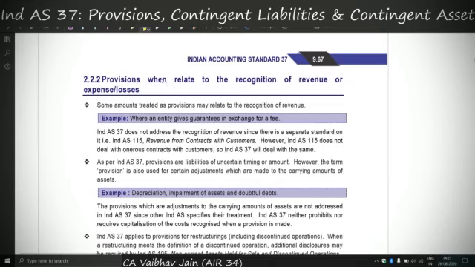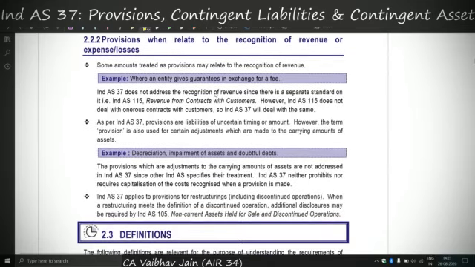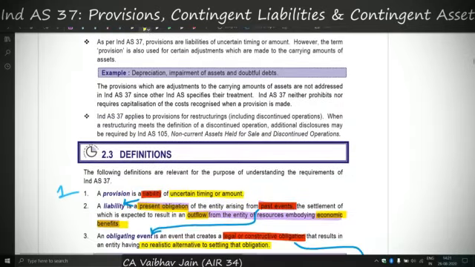Second, 2.2.2 says provisions which relate to the recognition of revenue or expense loss. This is of no use.